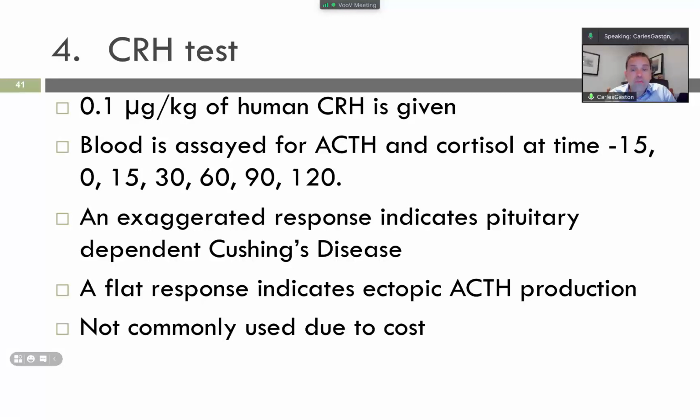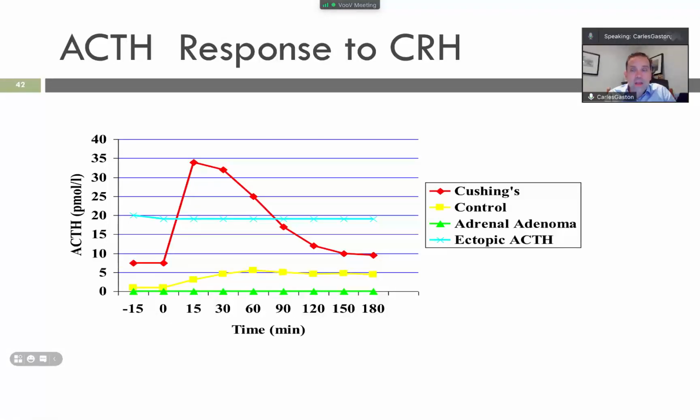What you can see in the y-axis is ACTH in picomole per liter, and what we can see here is the levels of ACTH in the control and ACTH response to CRH. Okay, so we have control levels, and then we have the injection of CRH, and we can see an increase of ACTH in response to CRH.